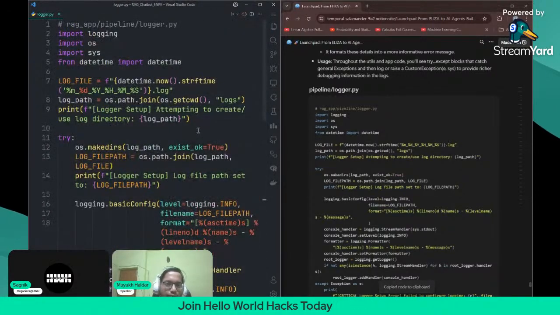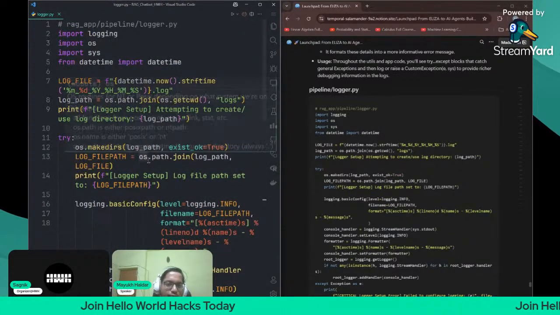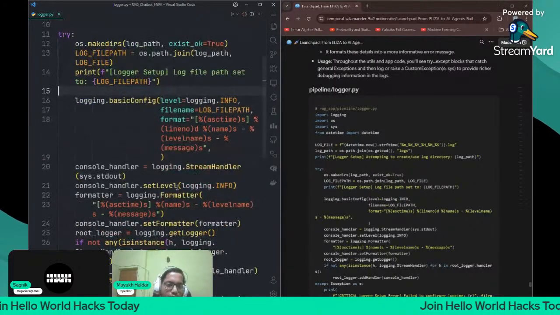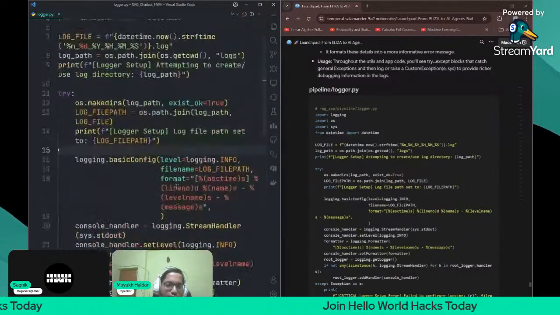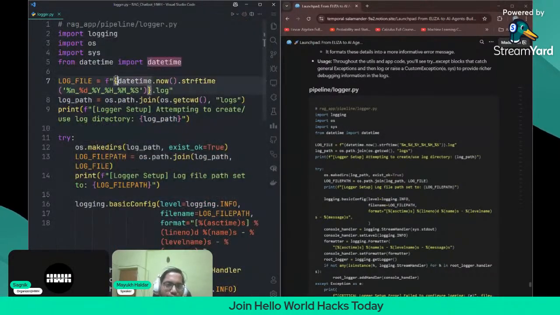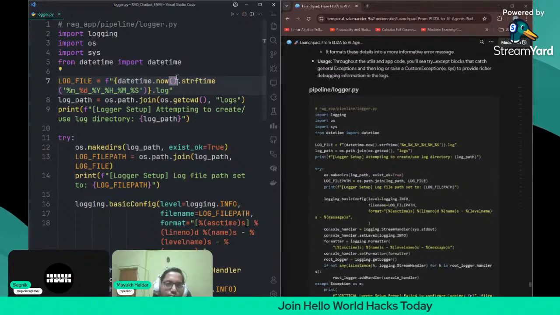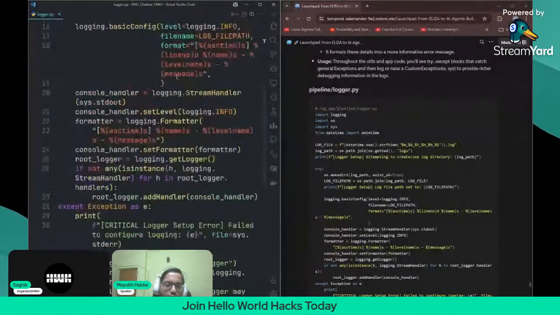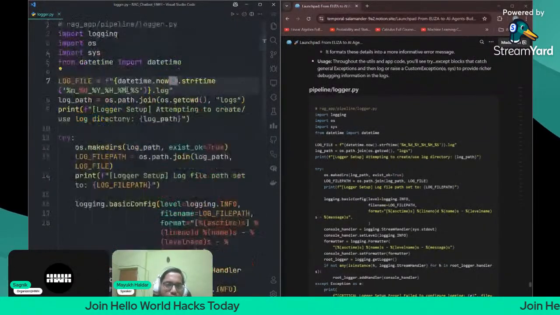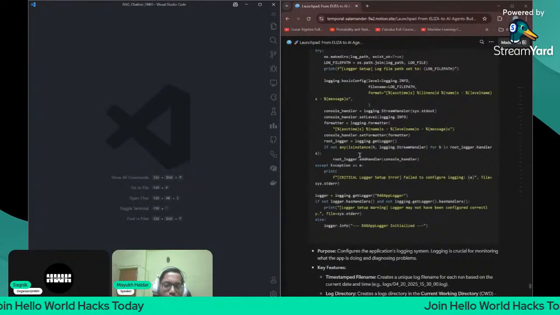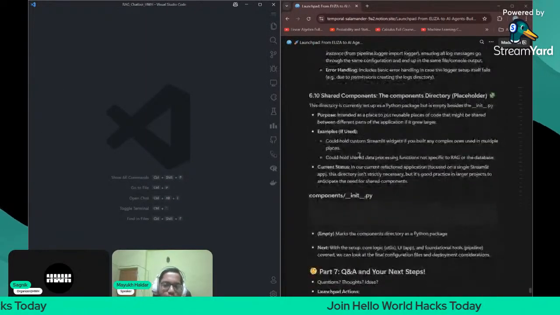This is a logger file where you can create a logger application which will save your logs in the log file. What is the name of the log file? It will be datetime.now, meaning the current date, in a given format, dot log. This is the name of the file. I hope the logger part is done. Everything is done. Now we can just run it once. I hope it will run.